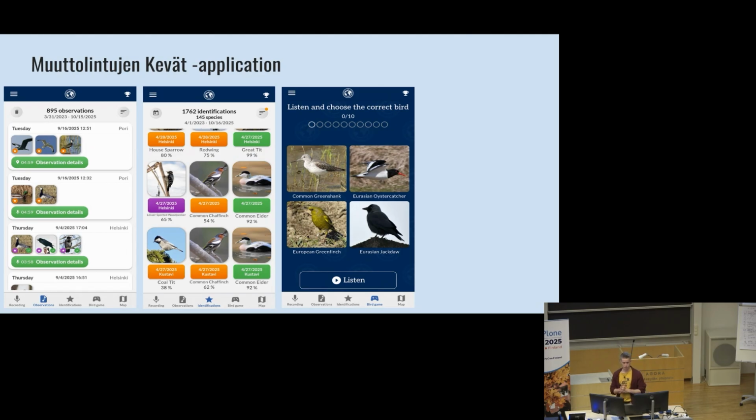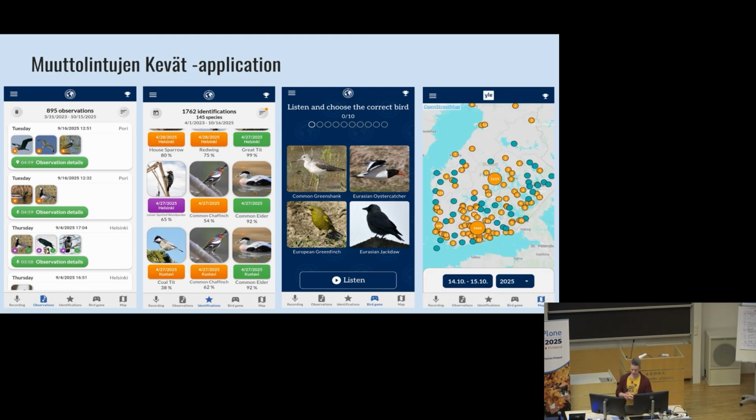This year we introduced this bird game where people can actually learn to recognize the bird species themselves. We play these random bird calls, and then the users have to select from these four options which bird was vocalizing. And also we have this map which shows all the detections made by other users, and this can also be filtered based on time and based on species, so users can see what kind of birds other people have detected and heard.